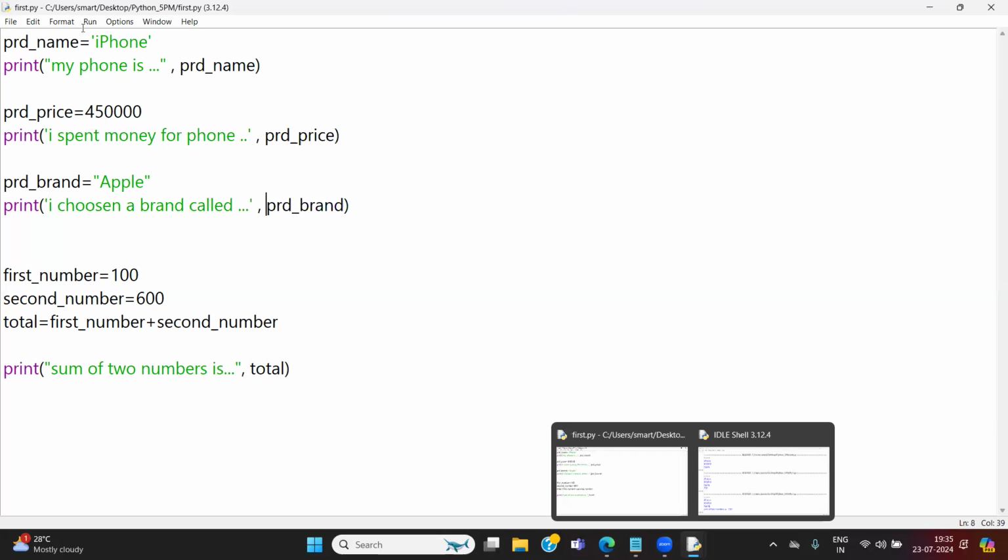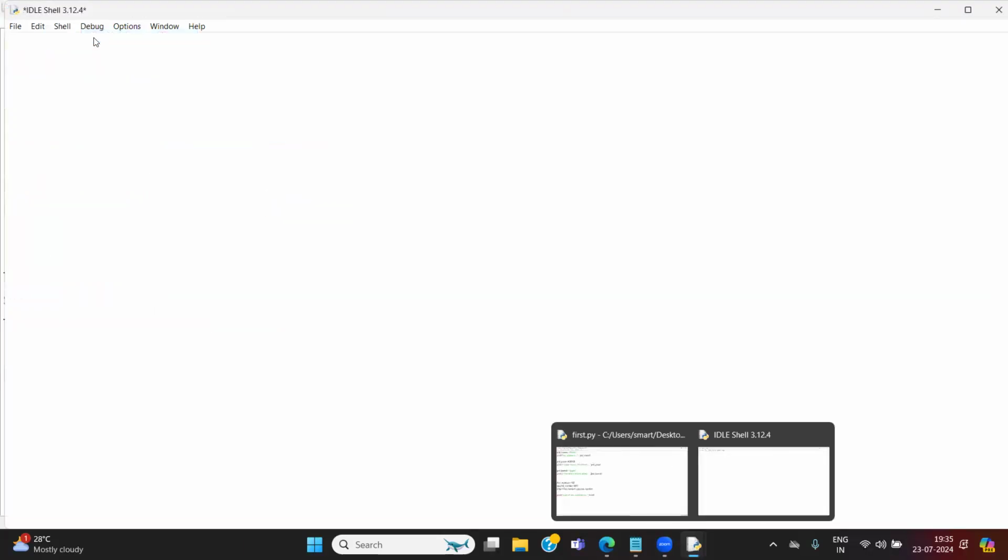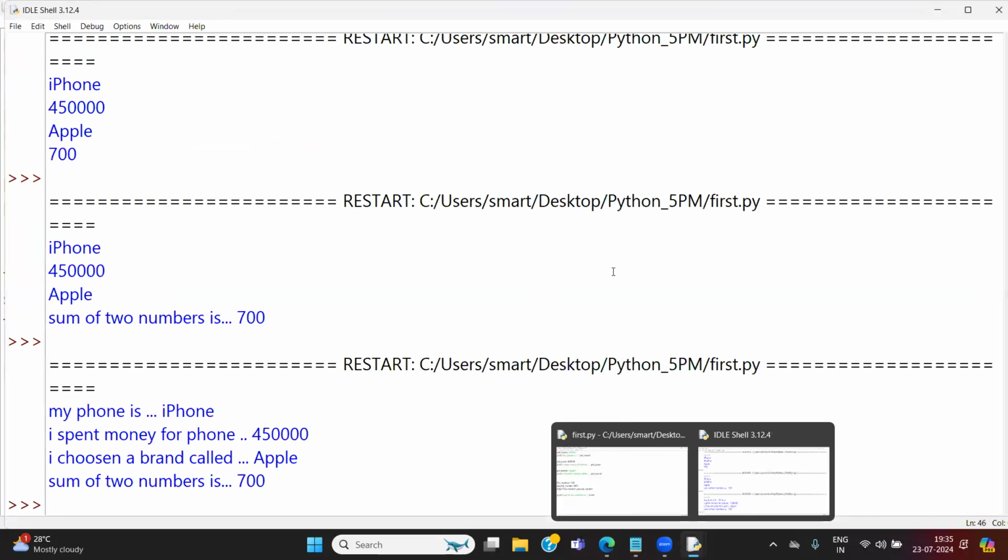Save it. Go to run option, go to the run module. Now my phone is iPhone. I spend money for phone 4,50,000. I chosen a brand called Apple. Sum of two numbers is 700. Very comfortable. Very simple. In this way, you can use this ideally.